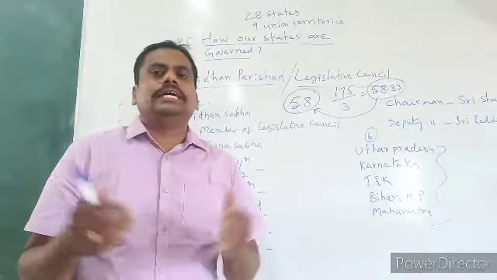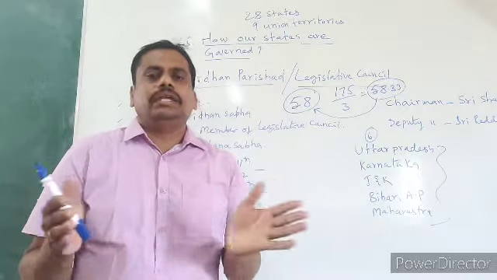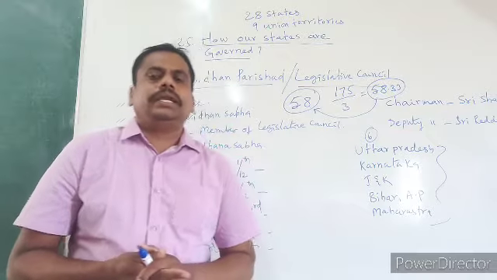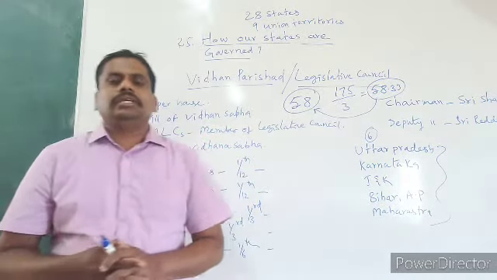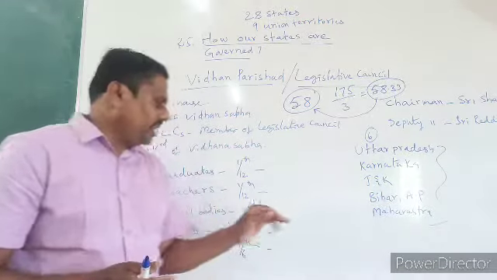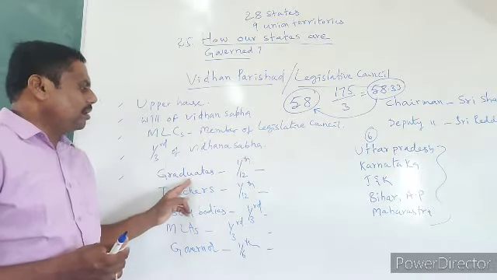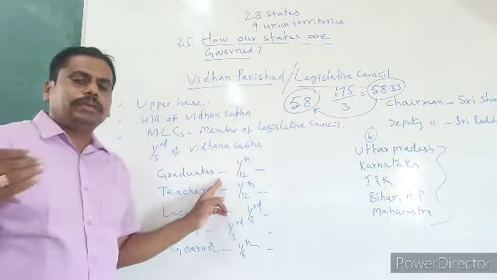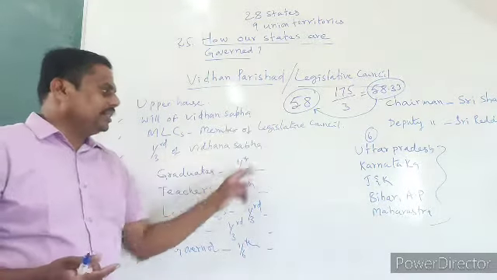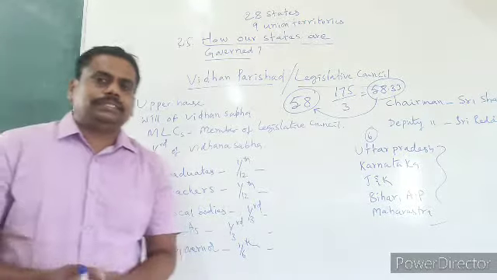Then again we get a doubt: how is this 1/3 elected? The members of the Vidhan Sabha are elected directly by the voters of the state, but the members of the Legislative Council are elected from different sections of people. Generally, all the graduates in the state, the people who have completed their degree, elect 1/12, about 5 to 6 members.